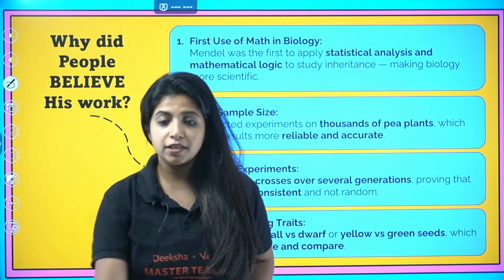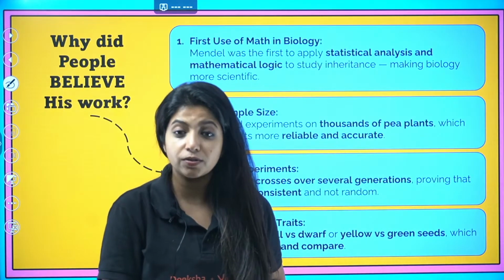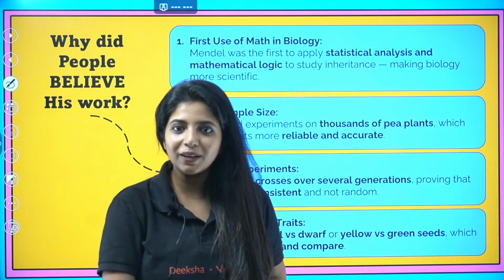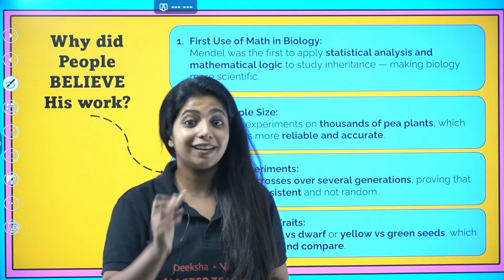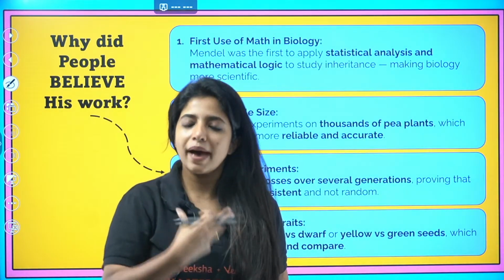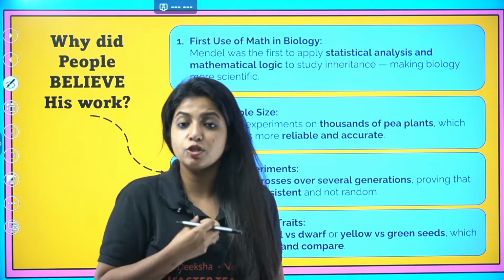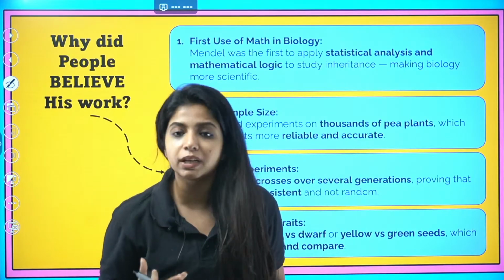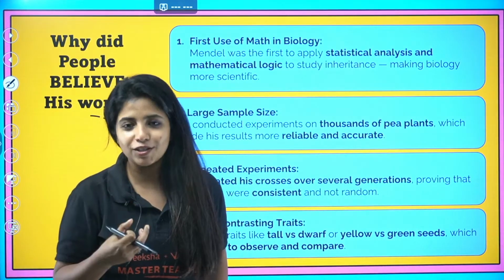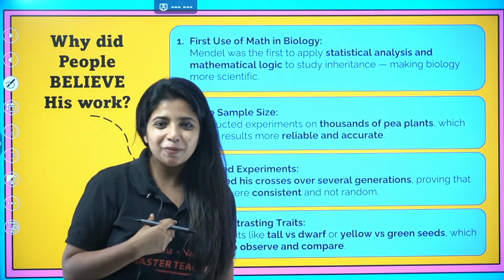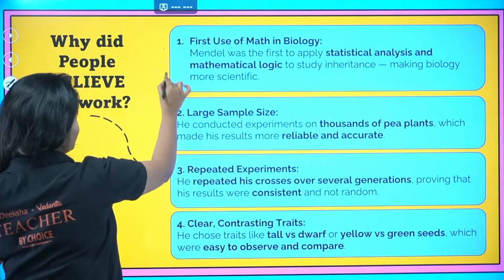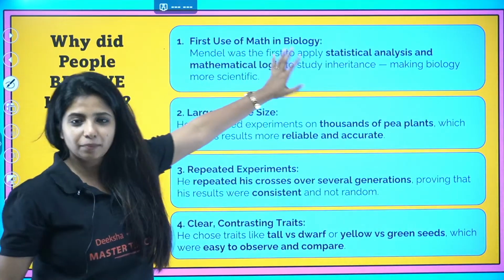Tomorrow I also come and say that basically 256 students studied from me and they had got this much rank, this much rank, this much rank. You're going to believe that, oh, Jasmine Ma'am makes sense. She's a very good teacher who produces so many rank holders and stuff like that. Whenever we use math in anything and analytics, we show that it becomes more believable, right? So similarly, he was the first guy to use math in biology. But I don't think I need to produce numbers out there for you to believe me. I think my teaching would be more than enough to believe, right? So first use of math in biology was done.